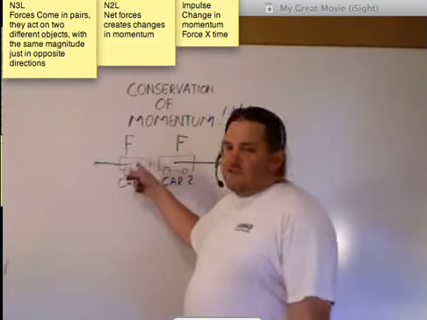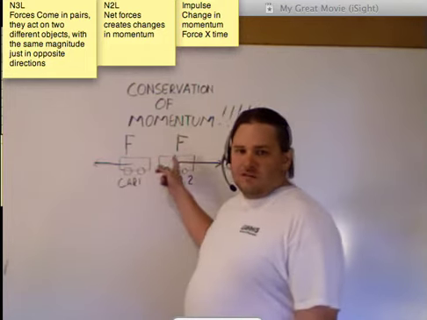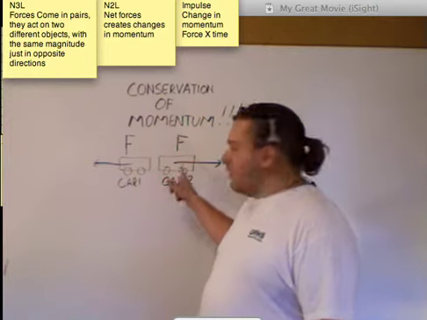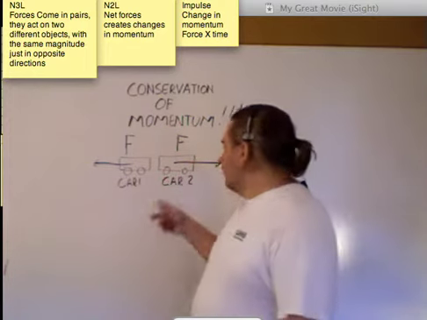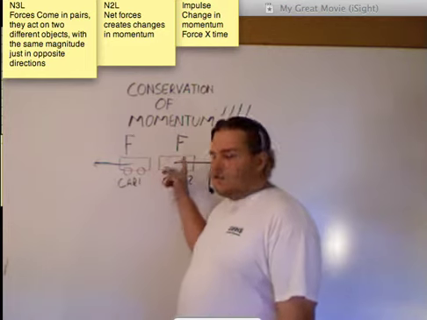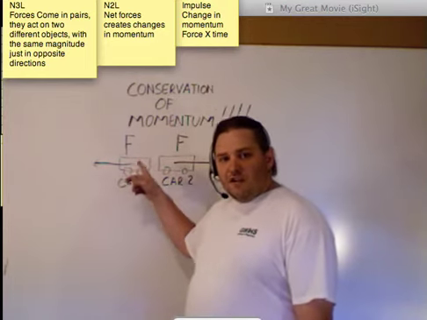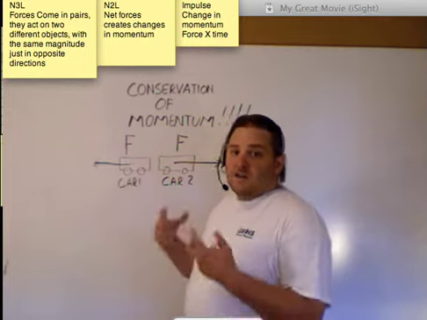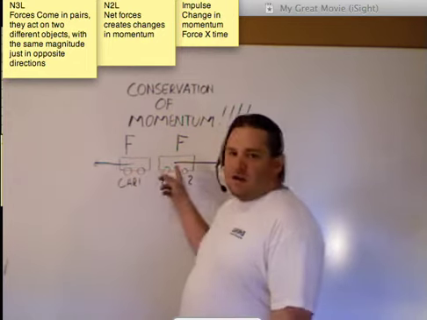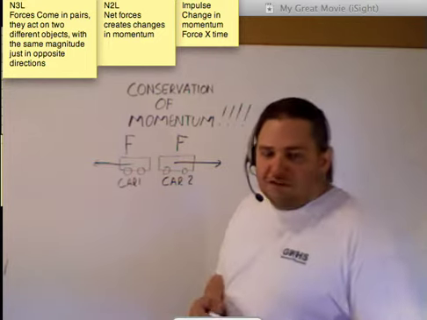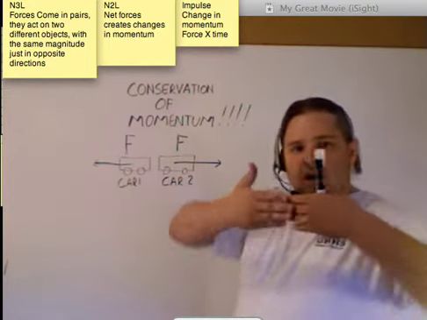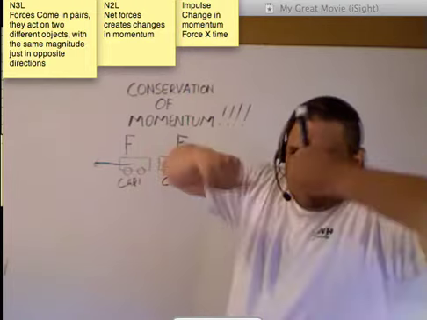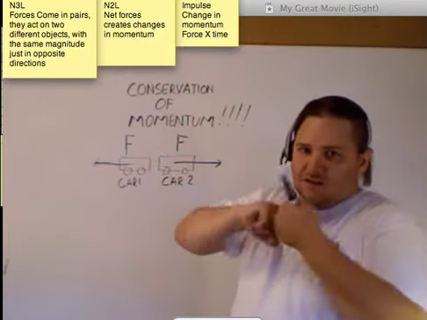But if this car hits this car, does it take longer in the collision for this car to hit this car than it does for car 1 to hit back on car 2? What I'm asking, I'm going to reiterate this: the amount of time that it takes for car 2 to hit car 1, is it less than, equal to, or greater than the amount of time it takes for car 1 to hit back on car 2? Now, hopefully you see it's the exact same amount of time.